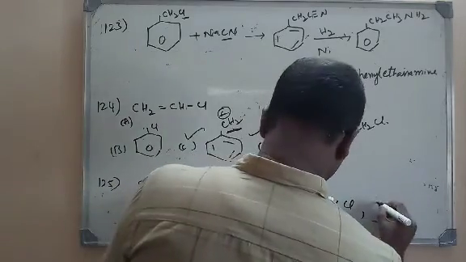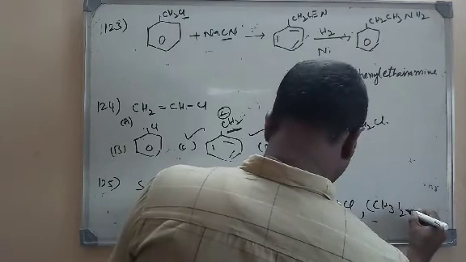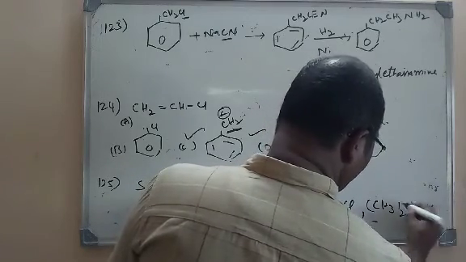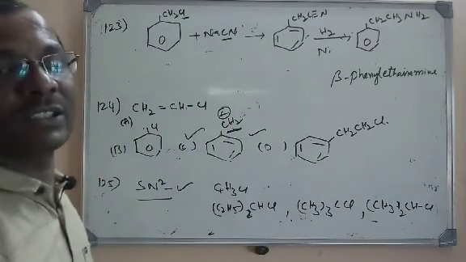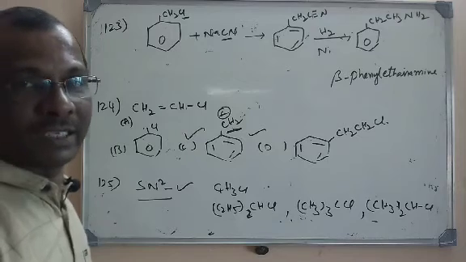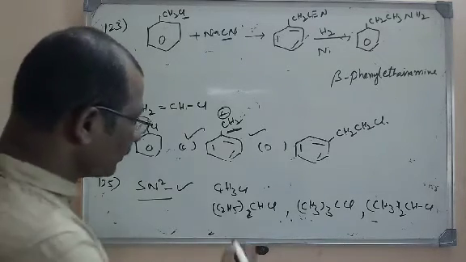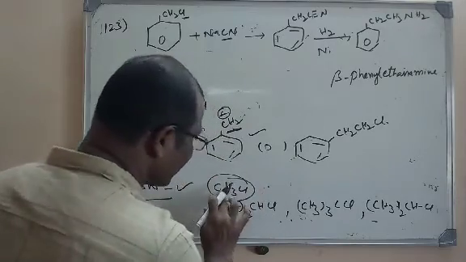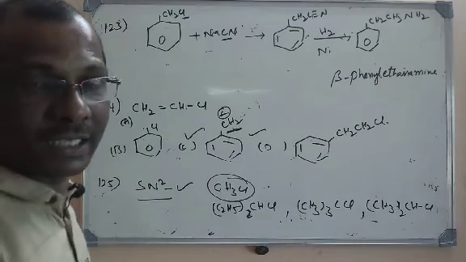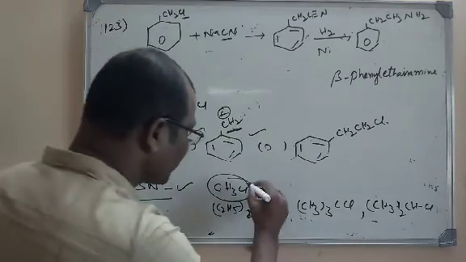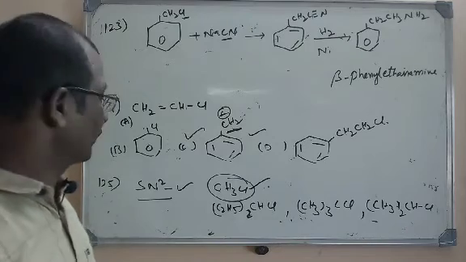The fourth one is (CH3)2CHCl. Very simple: which will readily undergo the SN2 mechanism? In an SN2 mechanism we get Walden inversion. We have discussed that methyl halide is more reactive than any other primary or secondary alkyl halide towards SN2, so it will give the inversion product very easily.